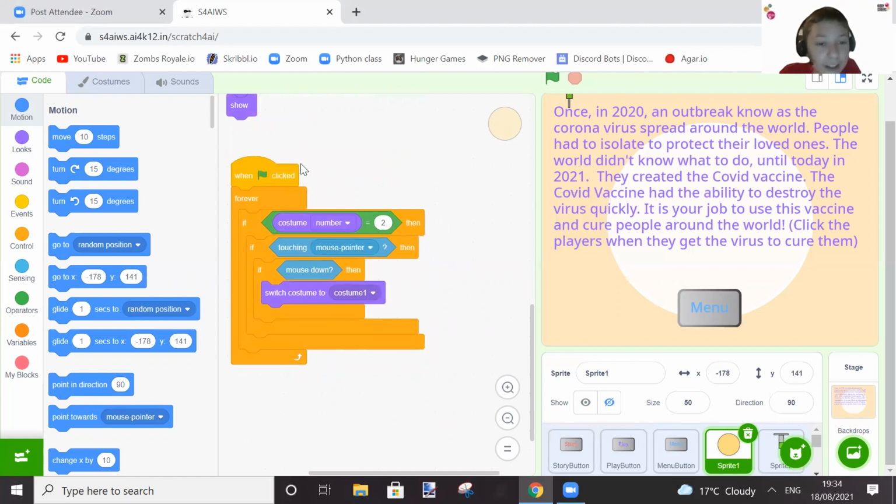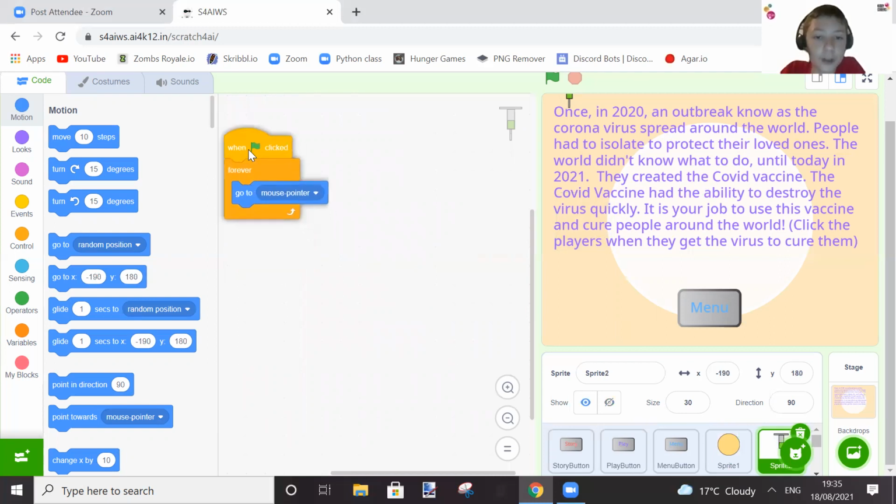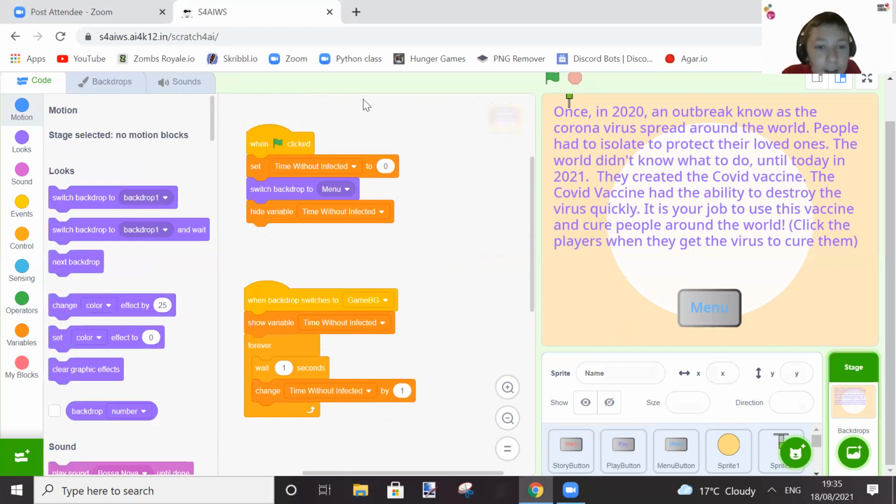And when the flag is clicked, forever, if costume number equals 2, touching the mouse pointer, if mouse is down, that's basically like if my costume number is 2, and if I'm clicked, I'm going to switch back to costume 1. And then the vaccine is just to follow the mouse, to look quite cool. It's just when flag clicked, forever go to mouse pointer, which makes it follow your mouse pointer. And here are all the different timers when you start the game, so I'll show you that now.